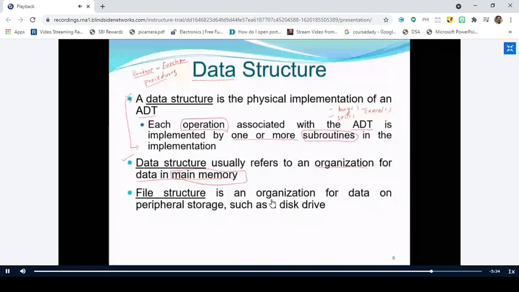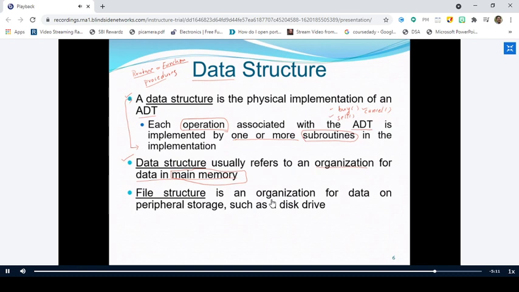This file structures concept you will come across in the operating system subject in your coming semesters. Don't worry about it. There is a special chapter for this. The name itself says how we are going to structure or organize the data. How we organize the data in the main memory is called data structure, and how you structure or organize the data in the secondary disk is called file structures.